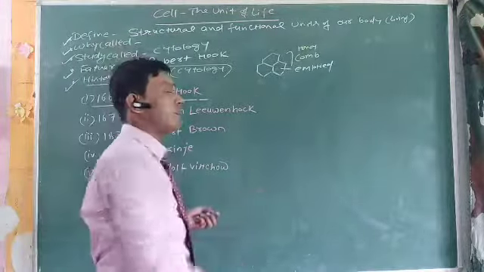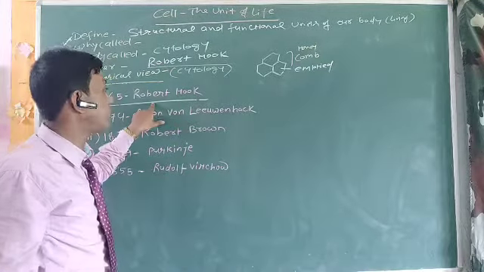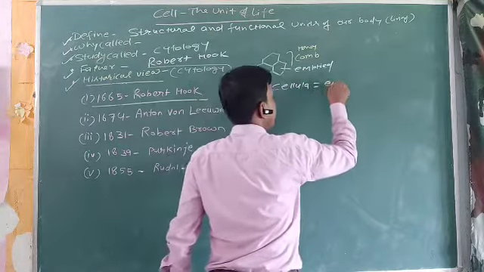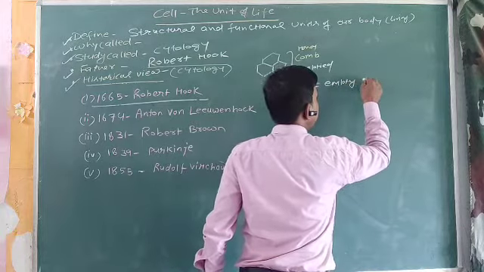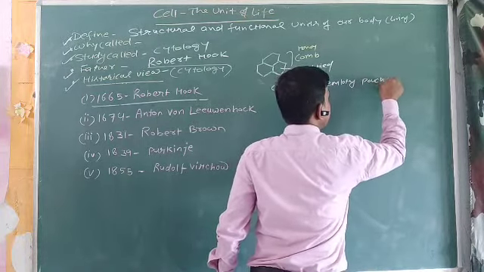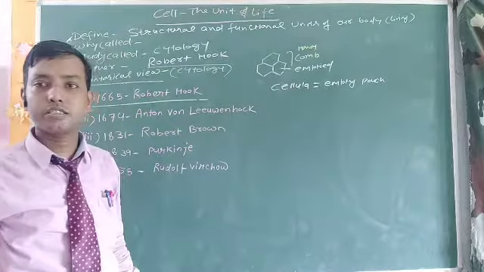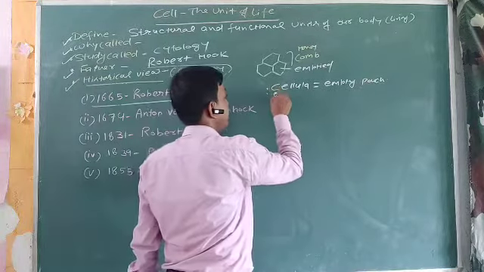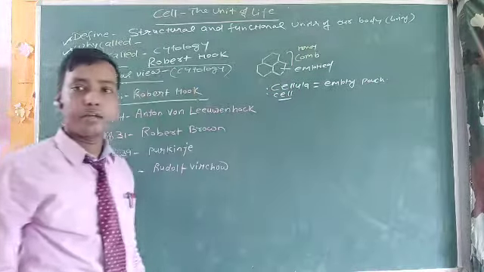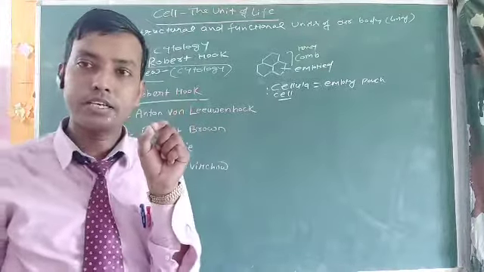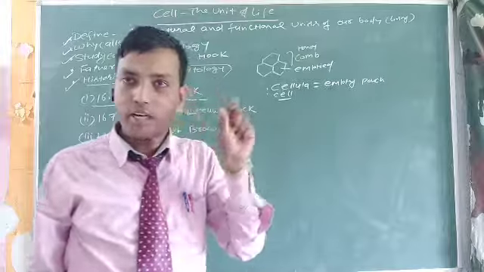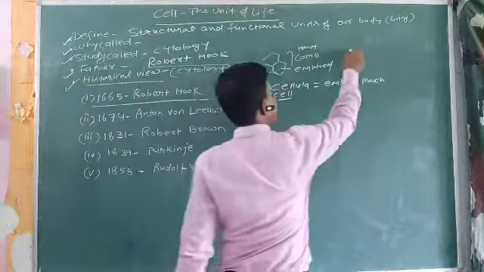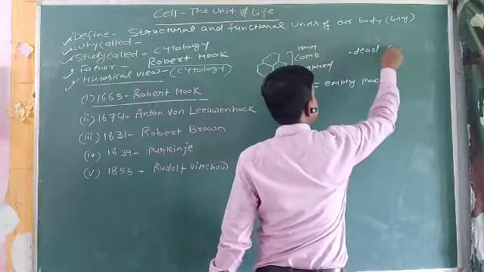That comb-like structure was later termed by Robert Hooke as cellula. Cellula means an empty sac or pouch, an empty space, and that was later termed the cell by Robert Hooke. So on the basis of cellula, the space, Robert Hooke termed that honeycomb structure the cell, and that cell was actually a dead cell.